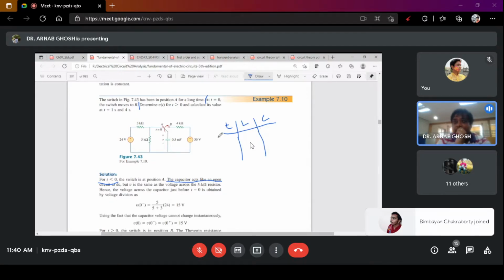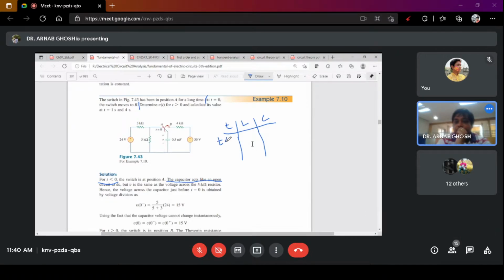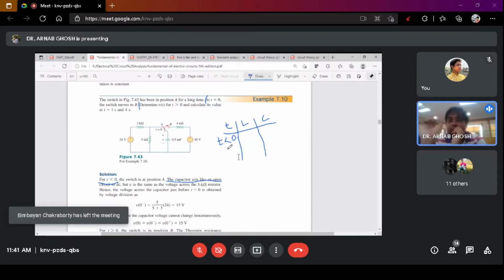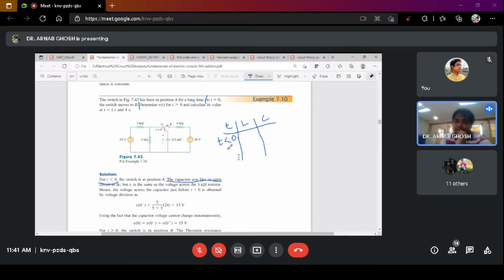So what I said, at t less than 0, this is the steady state condition. T less than 0 means we haven't applied the time constraint yet. So the transient response will not occur. At t less than 0, it is only steady state condition. The inductor acts like a short circuit and the capacitor acts like an open circuit.